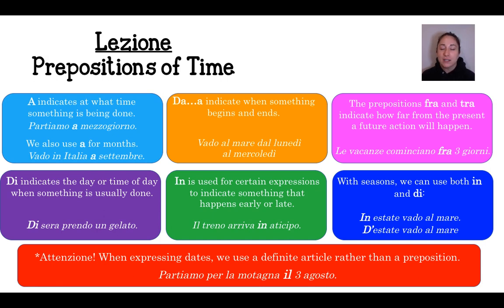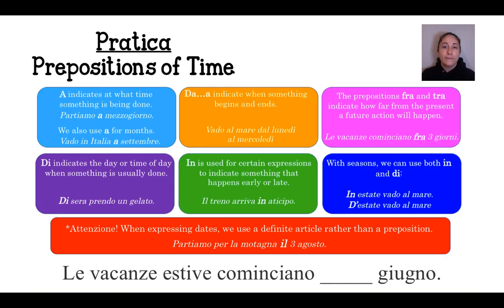Let's do a couple of practice examples just to make sure that we've got this down. So in our first example, down at the bottom here, we have le vacanze estive cominciano, and then the word giugno. Now, giugno is a month. So if you go back and take a look at our cheat sheet, which by the way will be available to you when you do your practice at the end of this lesson, we see that when we're talking about months, we use the preposition a. So to complete our sentence, we have le vacanze estive cominciano a giugno.